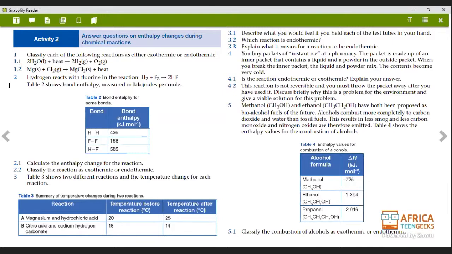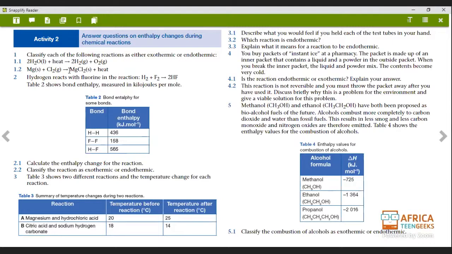Number two, they say magnesium plus chlorine will give you MgCl plus heat. So this one, we are releasing heat. Heat is exiting. Remember, exo, exit. Endo, inside. If heat is released, then this makes it an exothermic reaction.